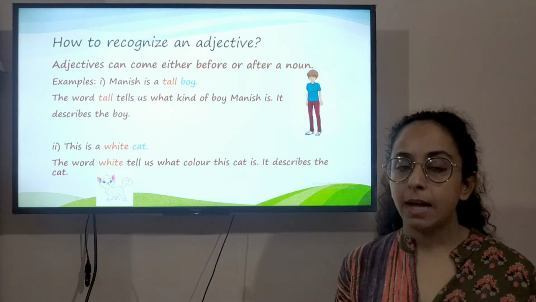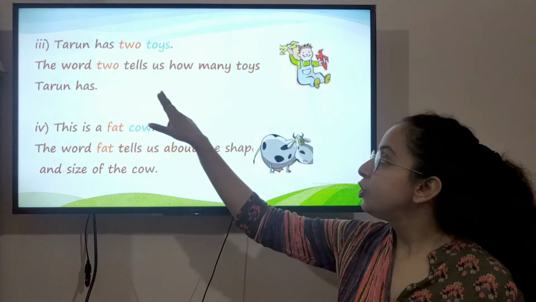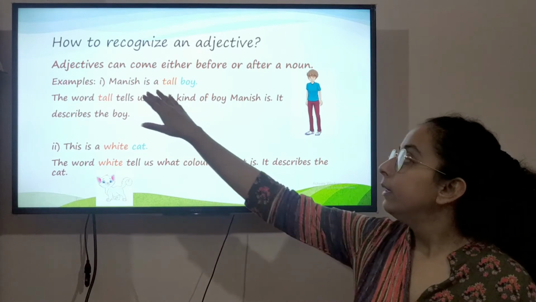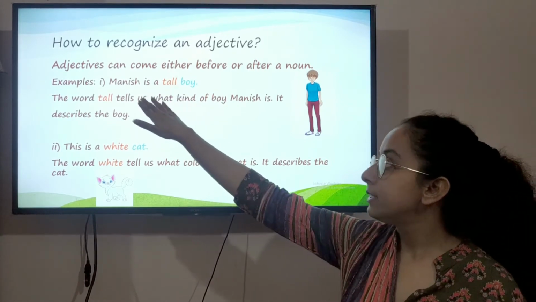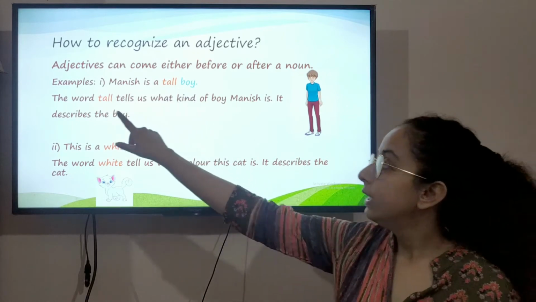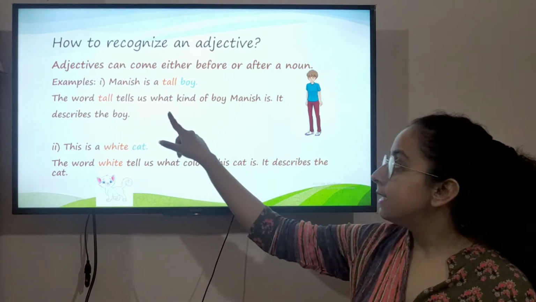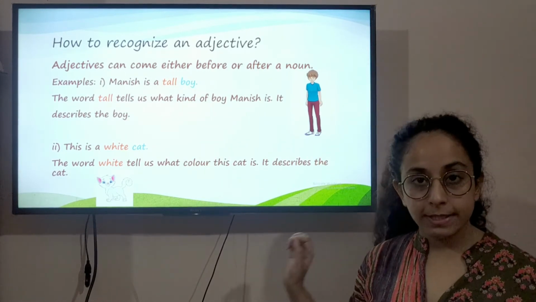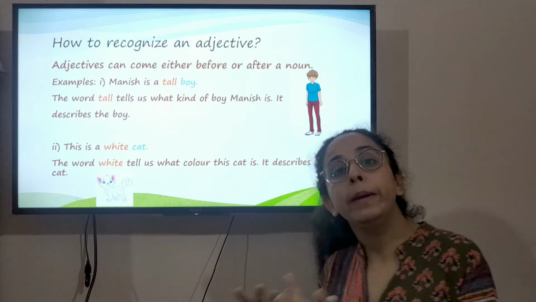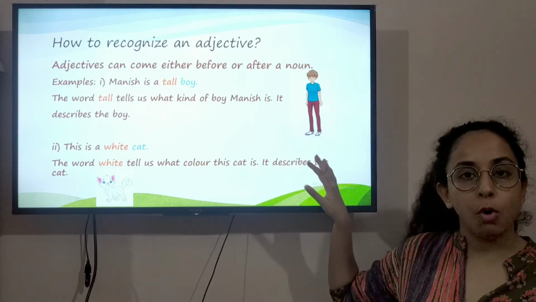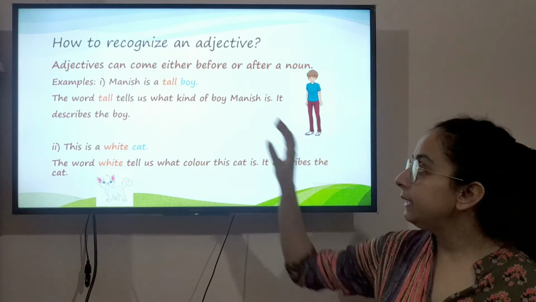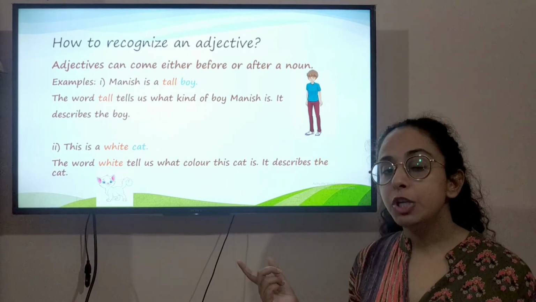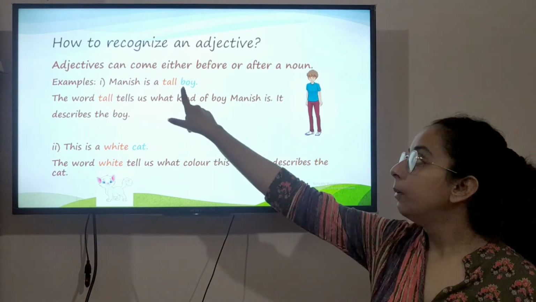All right, now let's look at the examples and it will make things clear. Manish is a tall boy. So in this, tall is the adjective. The word tall tells us what kind of boy Manish is. The word is describing what kind of boy Manish is. He is a tall boy. So tall will be the adjective, and it is describing the noun boy.